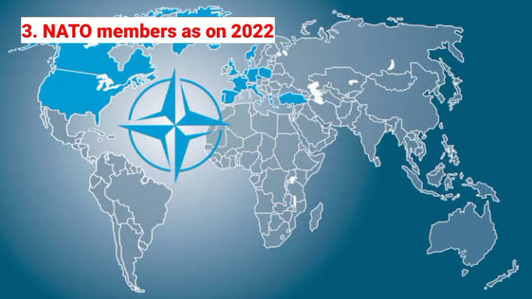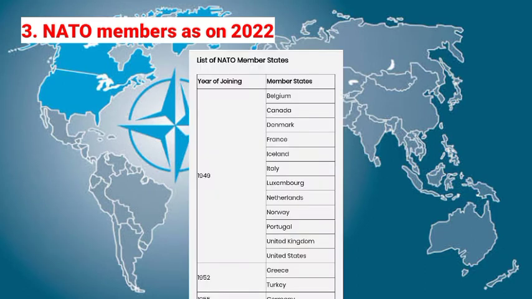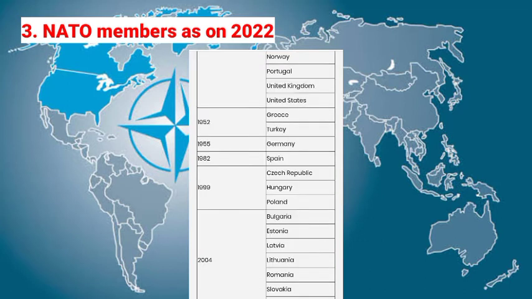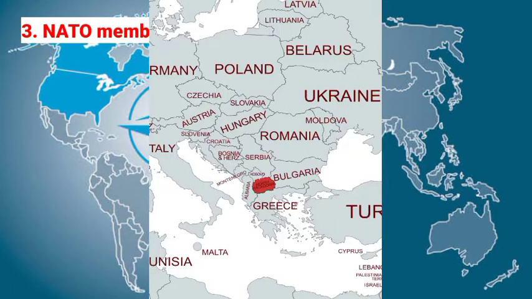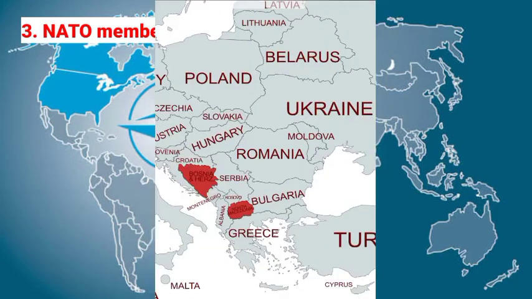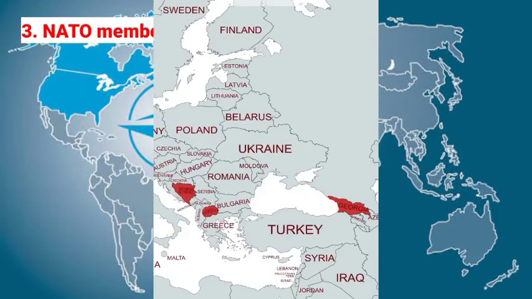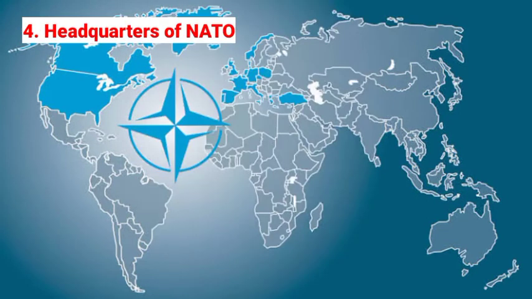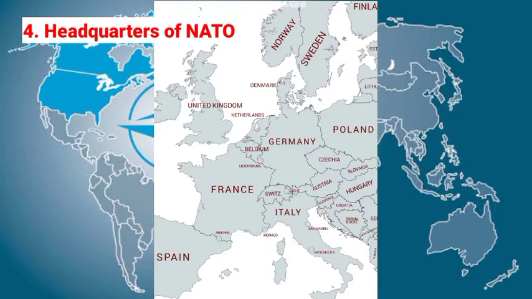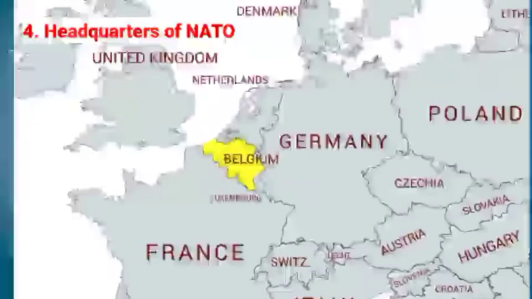NATO members as of 2022. Initially it was 12 countries, now it has 30 member states. It is still expanding. North Macedonia is the latest country to join NATO, while Bosnia and Herzegovina, Georgia, and Ukraine are aspiring to join NATO. Headquarters of NATO. Its headquarters is located in Brussels, Belgium.